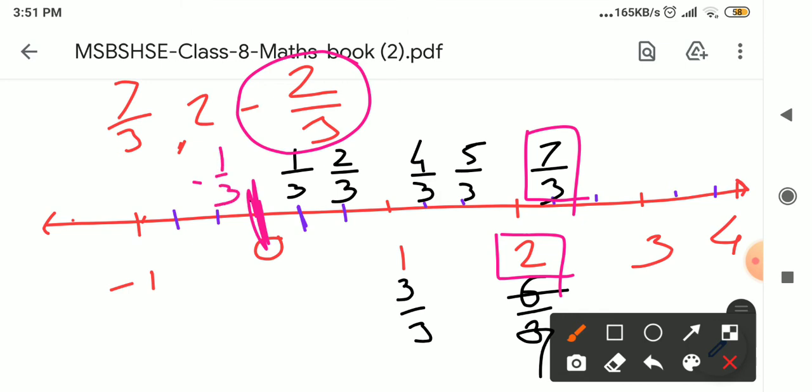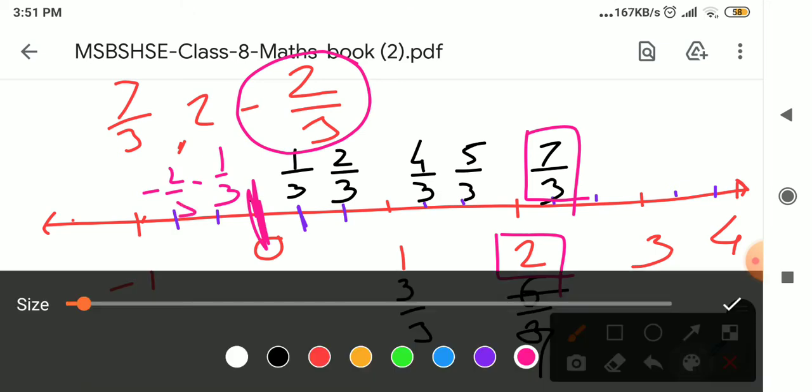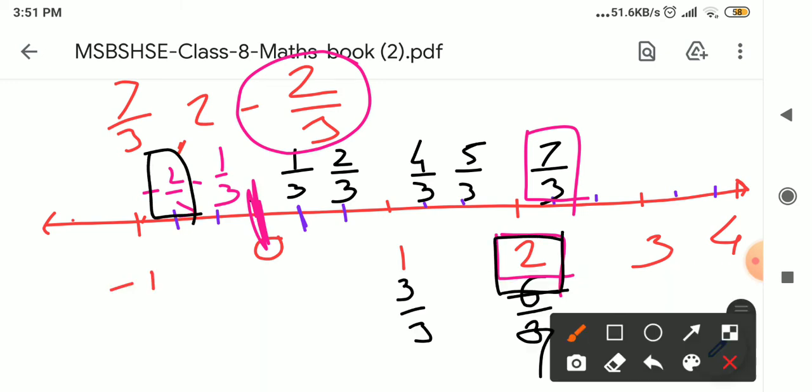Same like the right side. Then minus 2 upon 3. Okay, so these are our fractions: minus 2 upon 3, 2 and 7 upon 3. In this way we have to show these rational numbers on a number line. Okay, understood all of you?